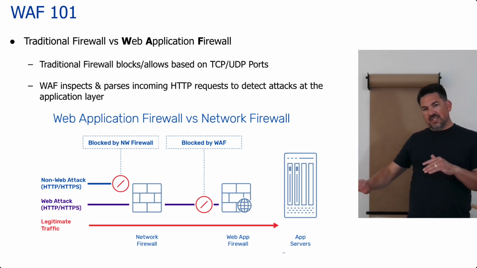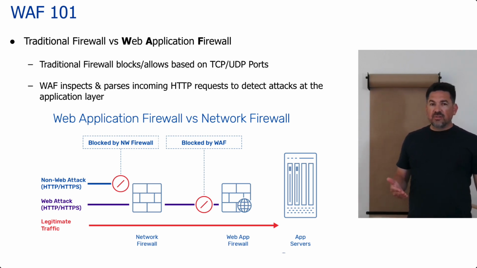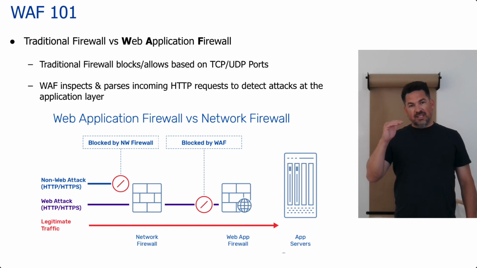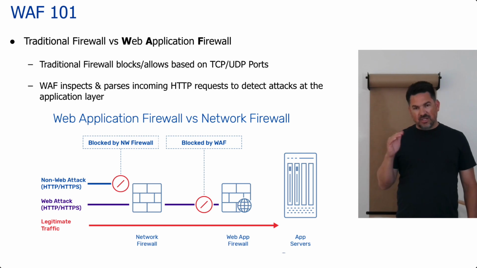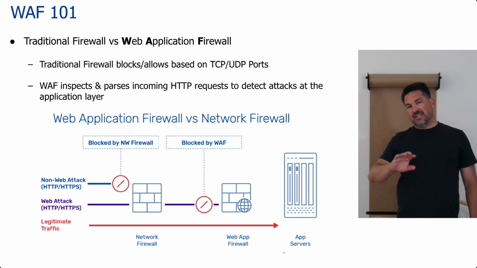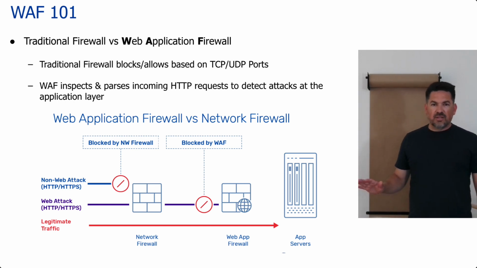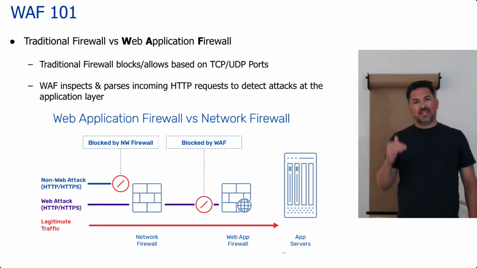The next line you'll see is the web application firewall. The next two lines are really going to be the web application firewall. And what they're looking at is they're actually inspecting the HTTP traffic, right? So if it's going over port 80 or 443, it's generally going to be HTTP formatted traffic. And it's going to parse that traffic, look at it, and try to detect, is there malicious activity in here? And if there is, block it. If they don't see anything illegitimate, then it'll let it through. Okay? And so that's kind of the model of a WAF. It's looking at that layer.